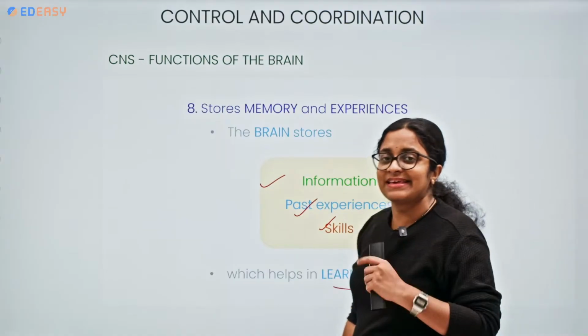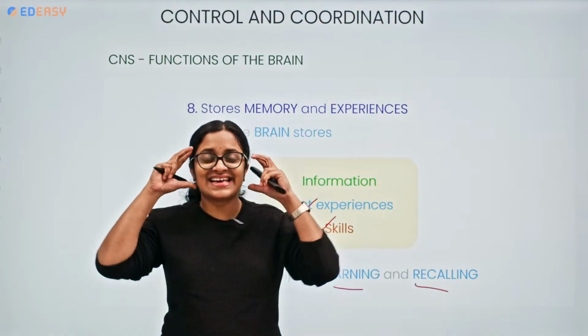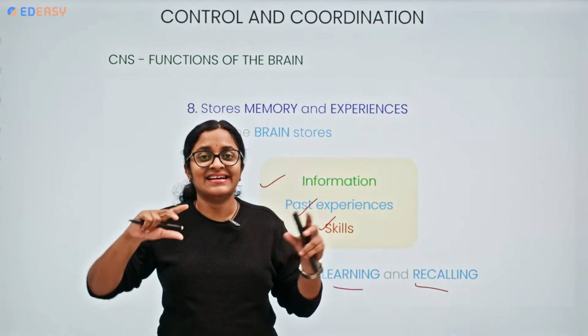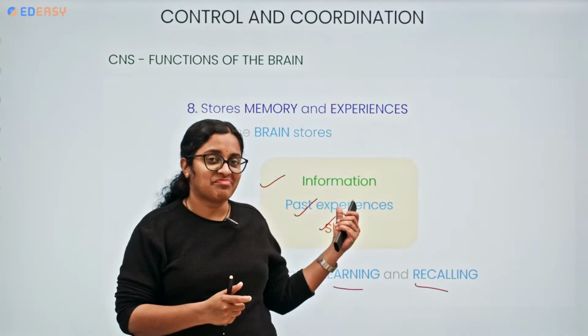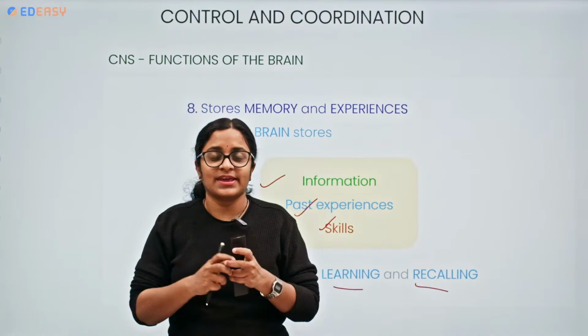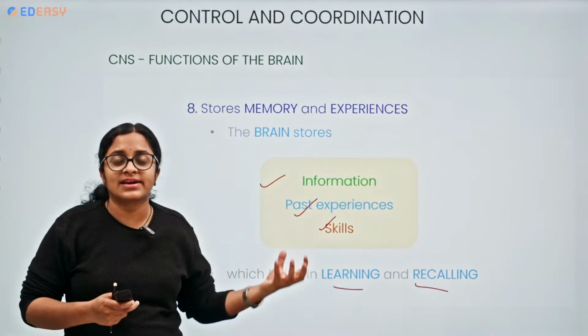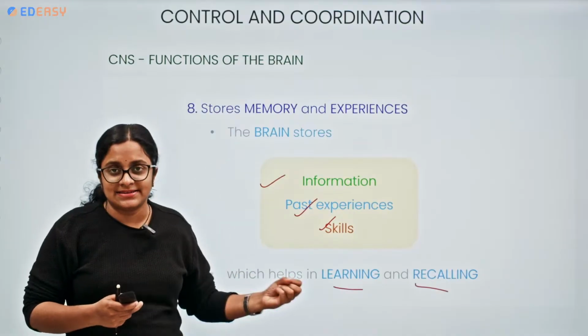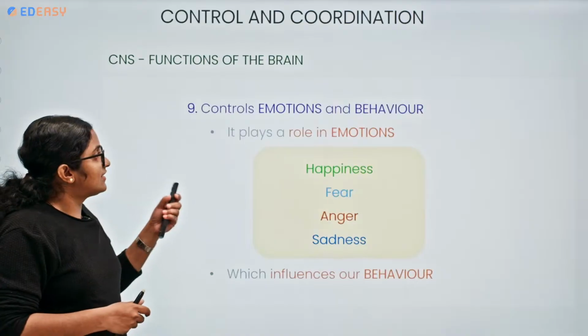For suppose I am saying this class now. Some part of your brain is analyzing, interpreting the data, storing the information. In your exam paper, you will represent the information. Your brain is learning, it helps you to have a creation of memory and understanding and helps also in recalling. So what else does our brain do?